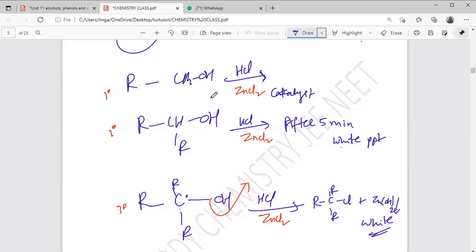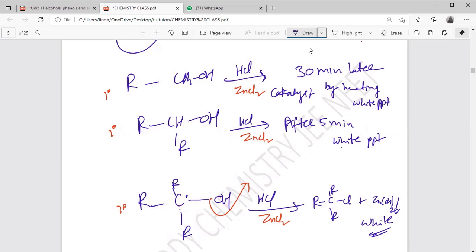Primary is very less reactive. HCl is already less reactive, and with zinc chloride the property improved a little, but it still cannot work quickly with primary. It will take a minimum of 30 minutes, by heating, to give a white precipitate.